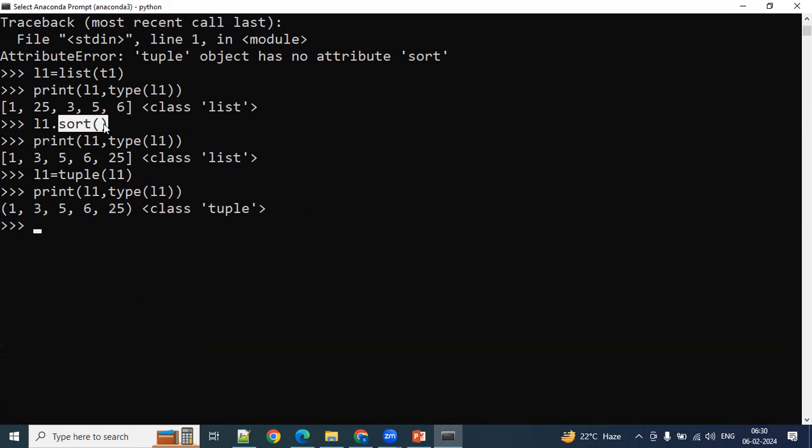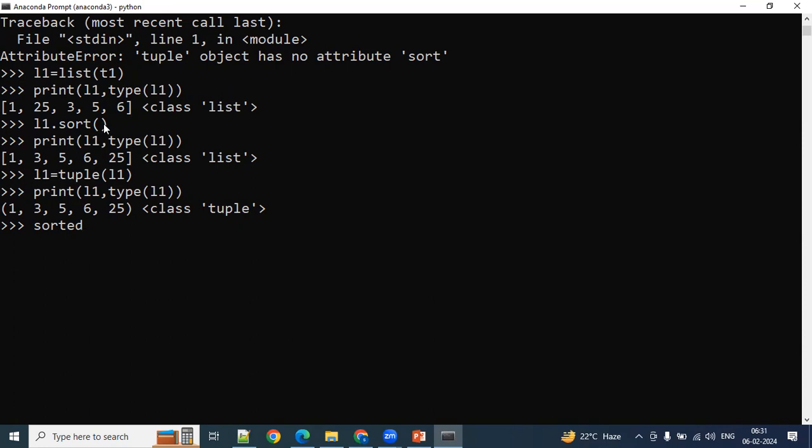I told you already, method. Now we have some generic functions available in Python. That generic function is sorted. This is a function, not a method. We cannot use this function on top of an object.